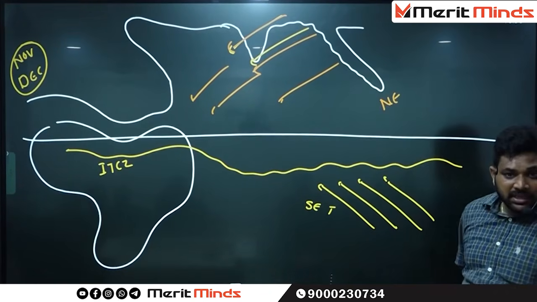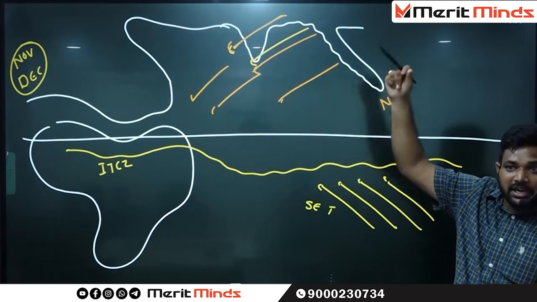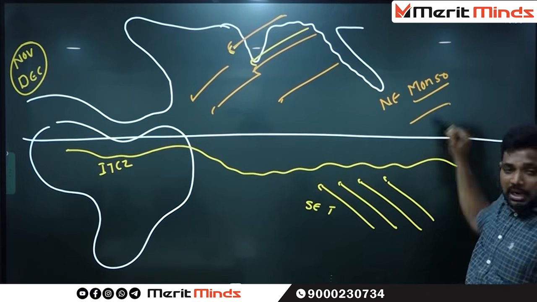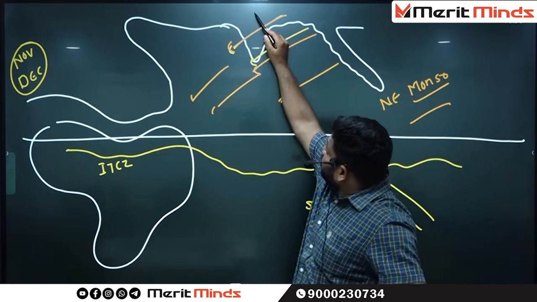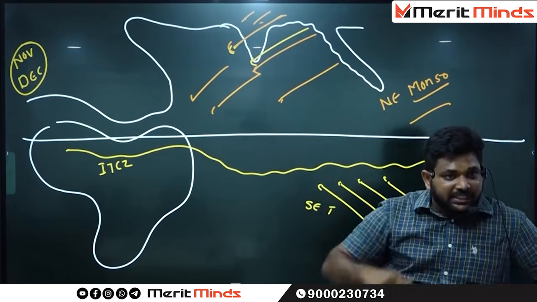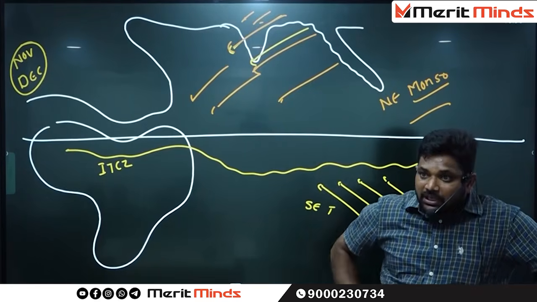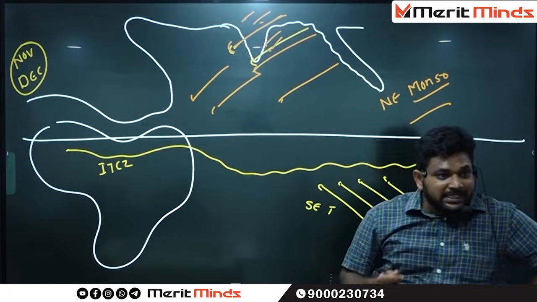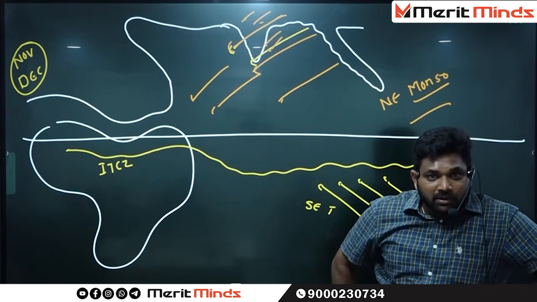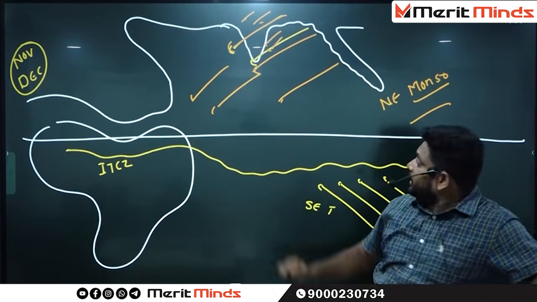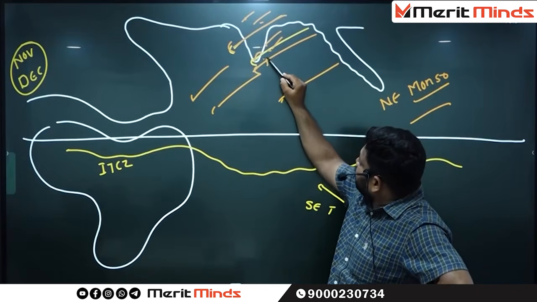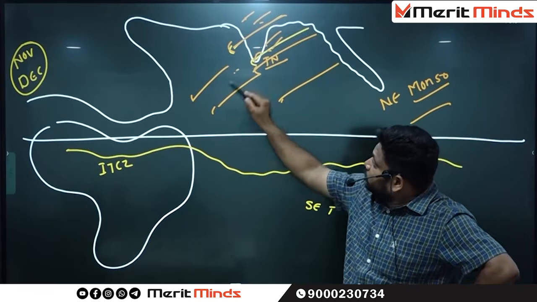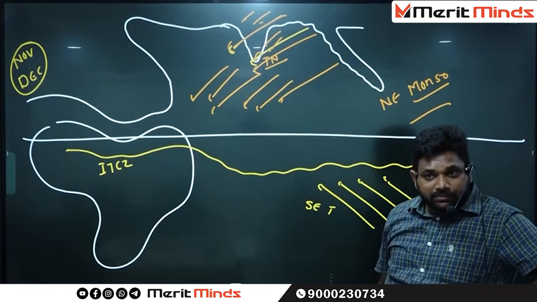Since these are blowing in India from the northeastern side, what do we call these monsoons? Northeast monsoons. Whenever these are blowing in the Indian mainland, do they have moisture? No moisture. That's why there is no question of rainfall. Once it enters the Bay of Bengal, it has the capacity to pick up moisture. While it is returning back, it gives a certain amount of rainfall in the state of Tamil Nadu. After crossing Tamil Nadu, these enter the North Indian Ocean.